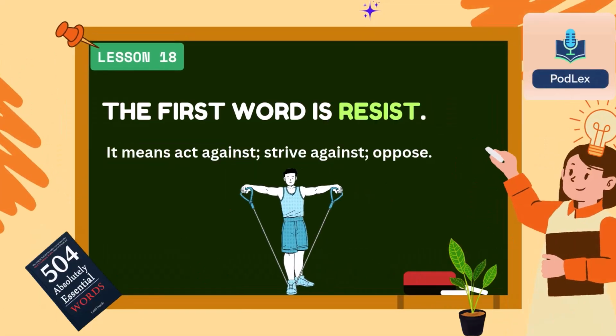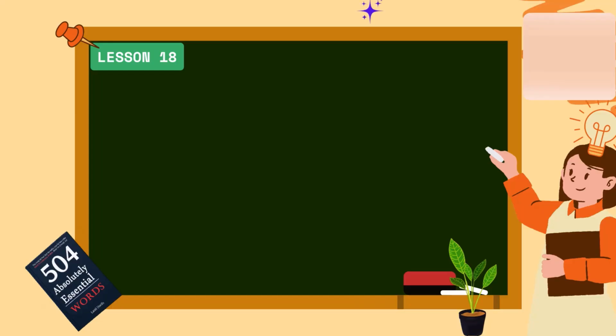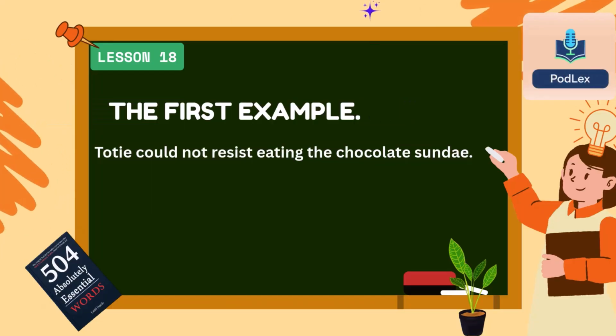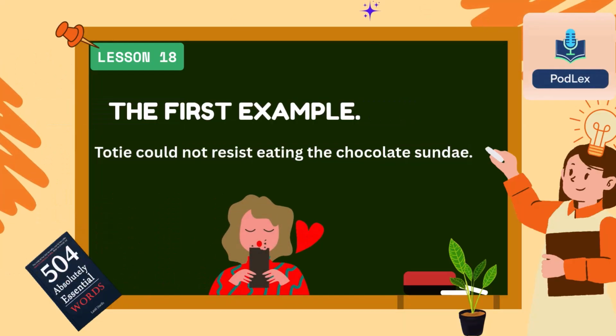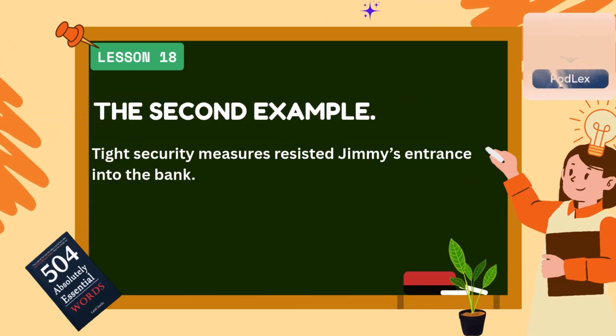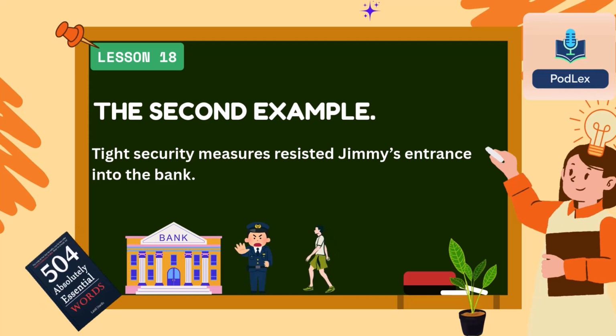Lesson 18. The first word is resist. It means act against, strive against, oppose. The first example. Toady could not resist eating the chocolate sundae. The second example. Tight security measures resisted Jimmy's entrance into the bank.